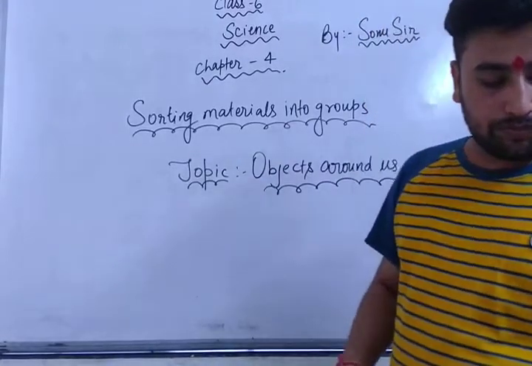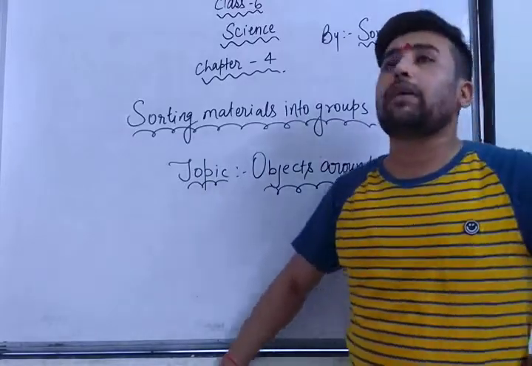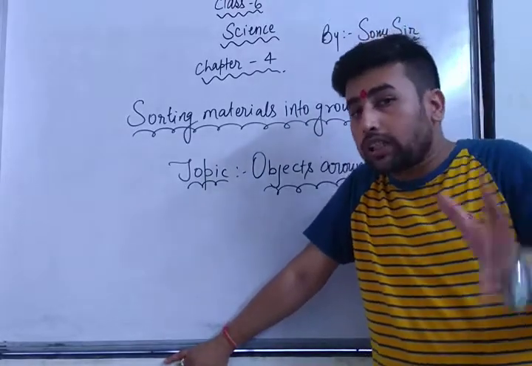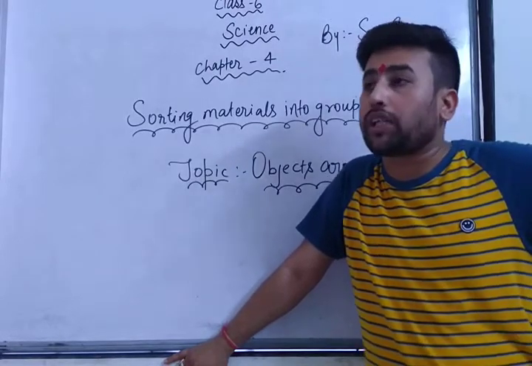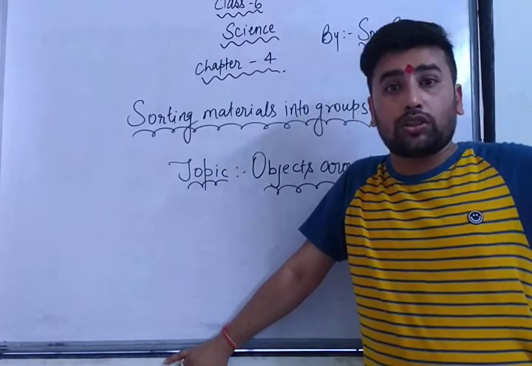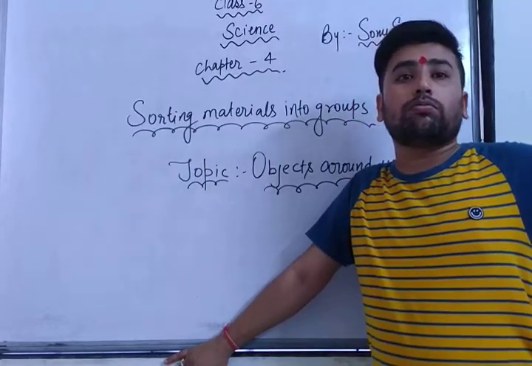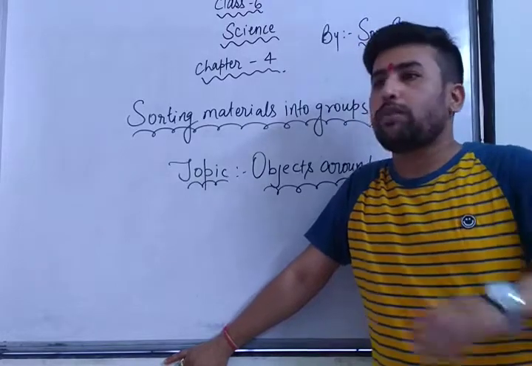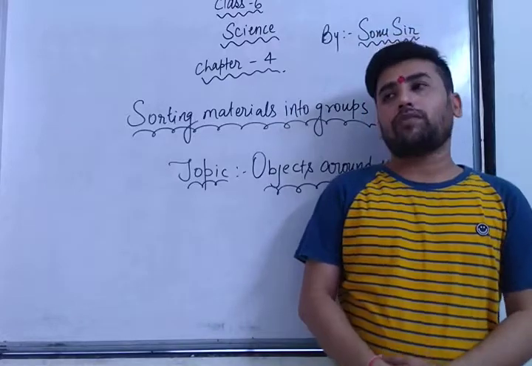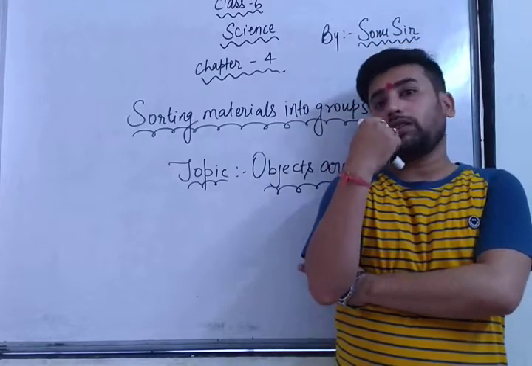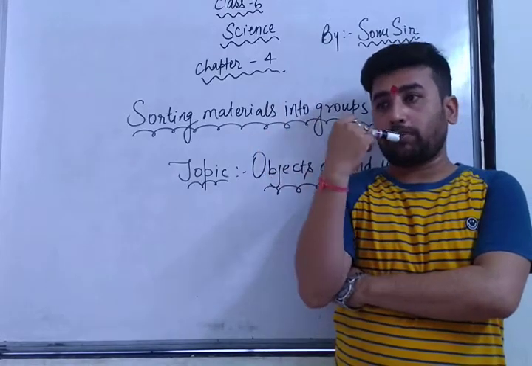See, if you sort the materials according to shape and size, as for example I have told you, we have to collect all the round materials at one place. So I have kept a football, I have kept a cricket ball. Then I thought an orange is also round, so I kept it near them. Then I thought a cabbage is also round, so I kept the cabbage also. Means all the round shaped objects I kept at one place. Then my mind says, my mama will shout, these are kitchen ingredients, these are playing materials.